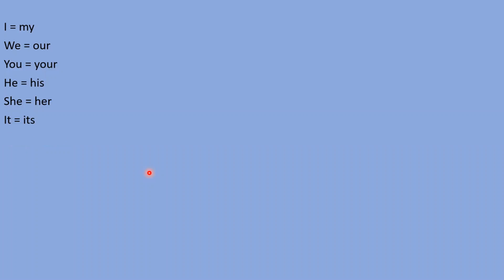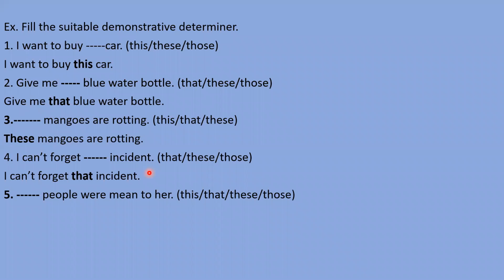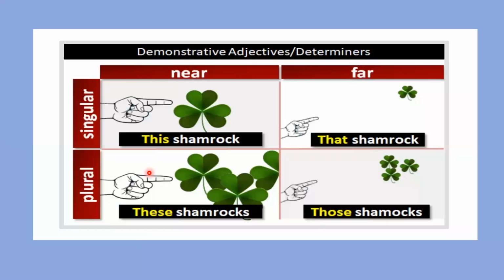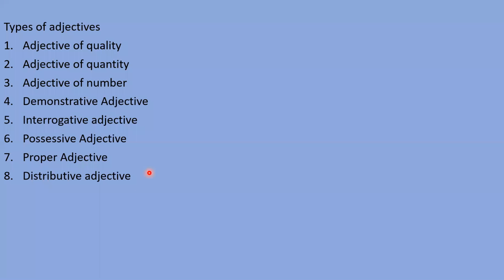Okay, let's revise all the things so that everything will be crystal clear in your mind. I told you first of all about the adjectives. What are adjectives? Which word gives extra information about any noun or pronoun is called an adjective, right?